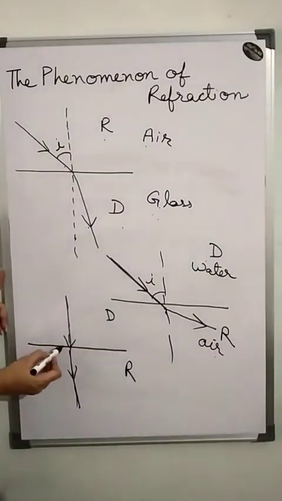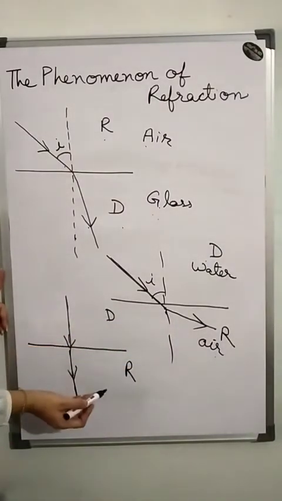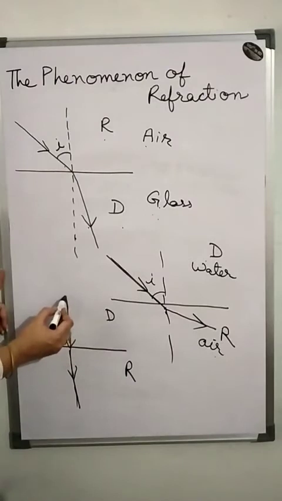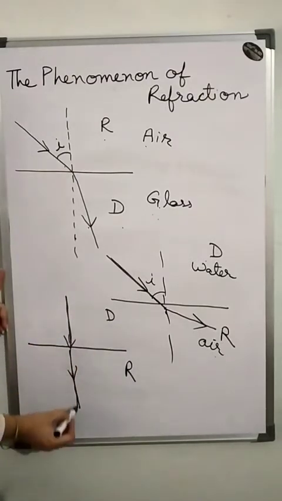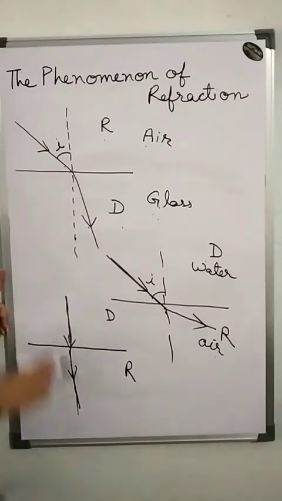Okay, and when it moves in any medium, denser to rarer or rarer to denser, and moves perpendicular to the interface, it moves directly along this line, with no change in its direction.